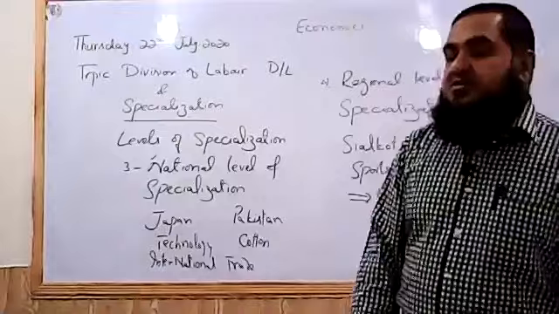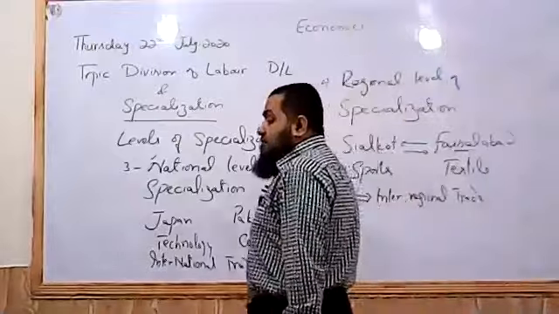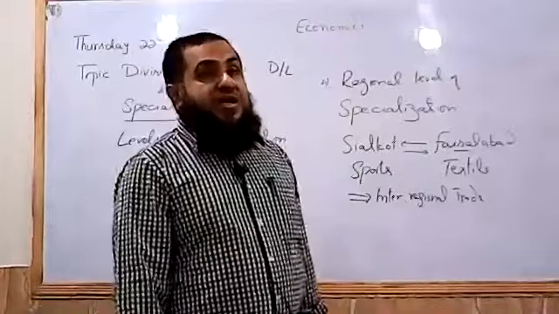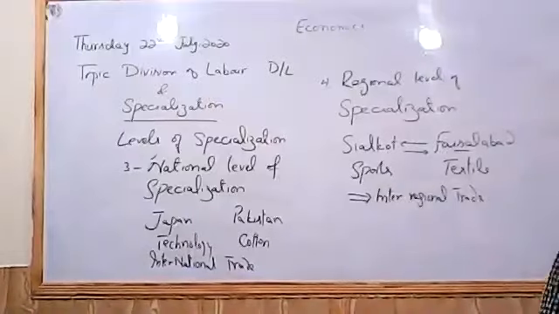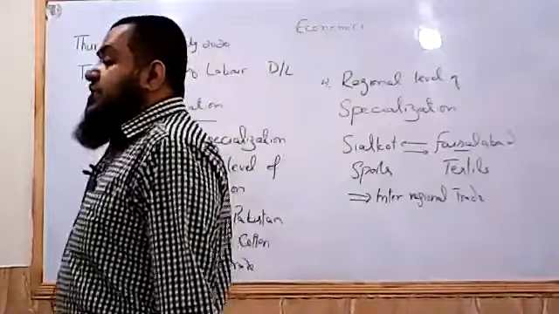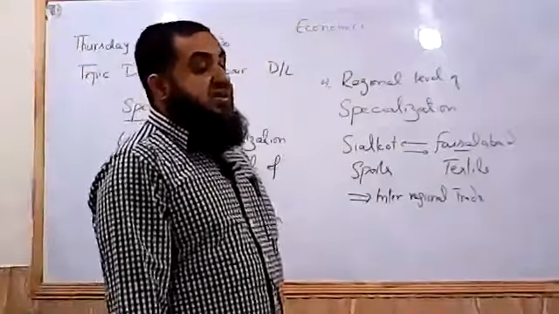So trading is promoted due to this level of specialization. But when we have a single range of product to specialize, and the market conditions change, and there is a decline in that product's demand, then it will result in massive unemployment in that region, in that profession, or in that country.